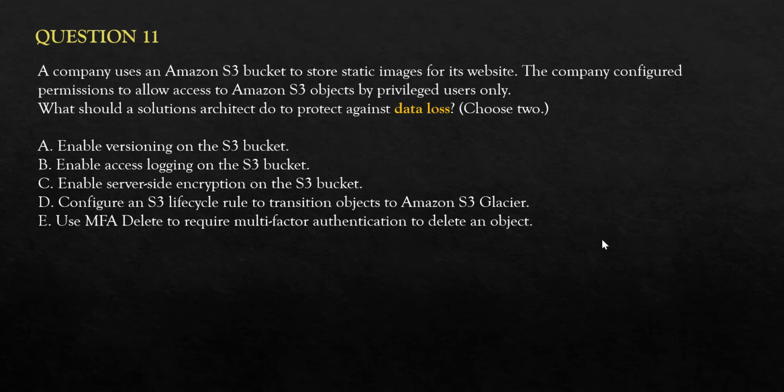Let's look at one more question. This is the last one for this video. Question number 11. This is the question. Please pause the video to read the question at length. So basically the problem statement is you want to give a solution which will avoid data loss. You have to protect. Let's look at the options. The first option says enable versioning. This is correct. Versioning is correct, because if you have multiple versions available, even if by accident you delete the file, enabling it will be a helpful thing.